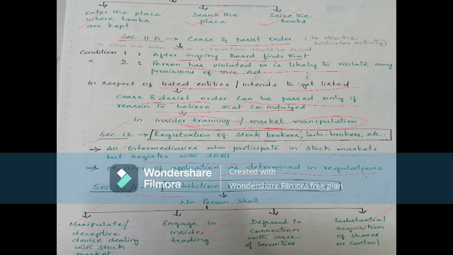Those intermediaries shouldn't be involved in insider trading. They also shouldn't defraud in connection with the issue of securities. Likewise, they shouldn't make a substantial acquisition of shares or take control of the company. So these are the prohibited activities for these intermediaries.